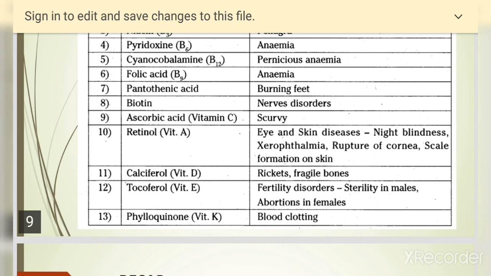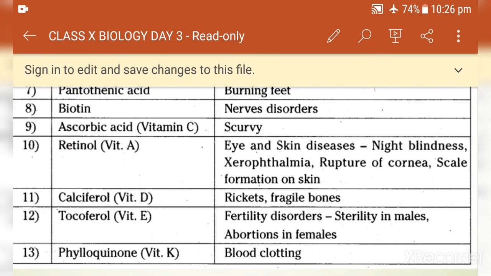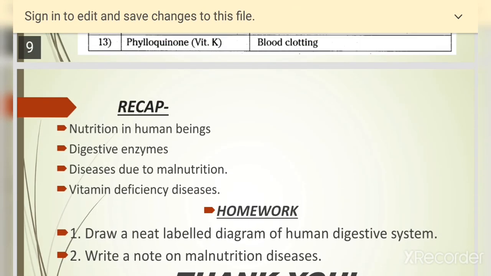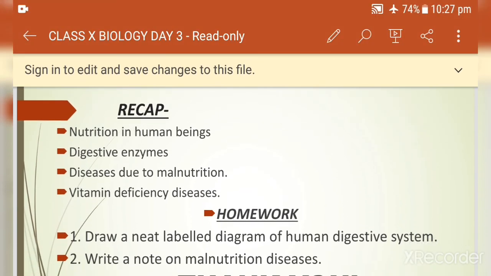You must have heard about the hemophilia disease. It is difficulty in clotting of blood. So here vitamin K also plays a very important role. Almost all the vitamins are very important. So it is necessary that we should consume all the vitamins in proper amount in our diet.